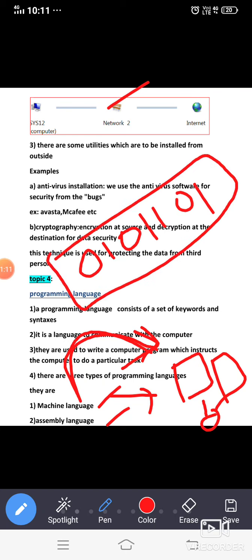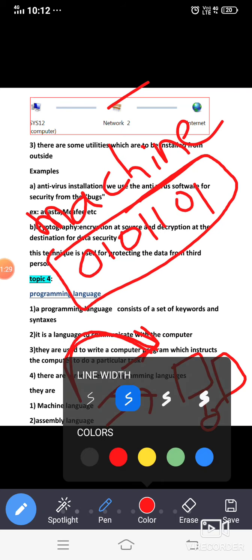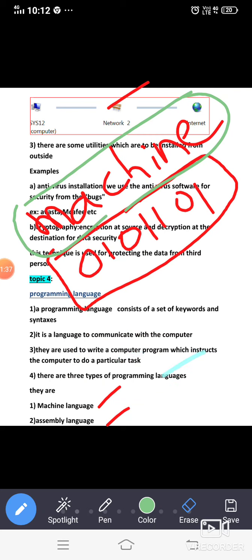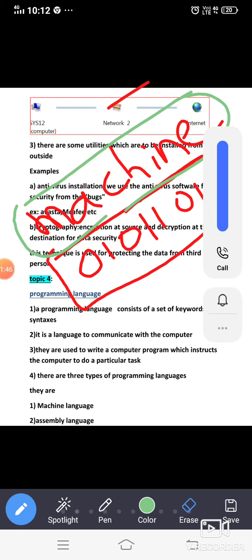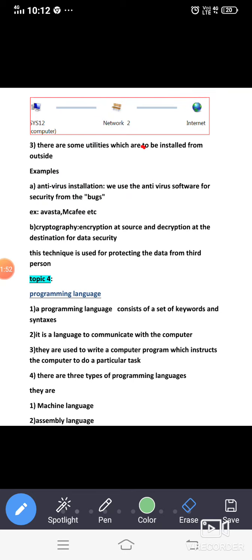So this kind of language, where the format is in the form of zeros and ones, we call a machine language. What is machine language? Only machines can understand this language. That's why it is called a machine language. Humans can never understand this language. Of course we may understand, but it is very difficult for human beings to understand this language, while it's very easy for machines to understand it. That you need to remember. We will discuss this in a simple manner.